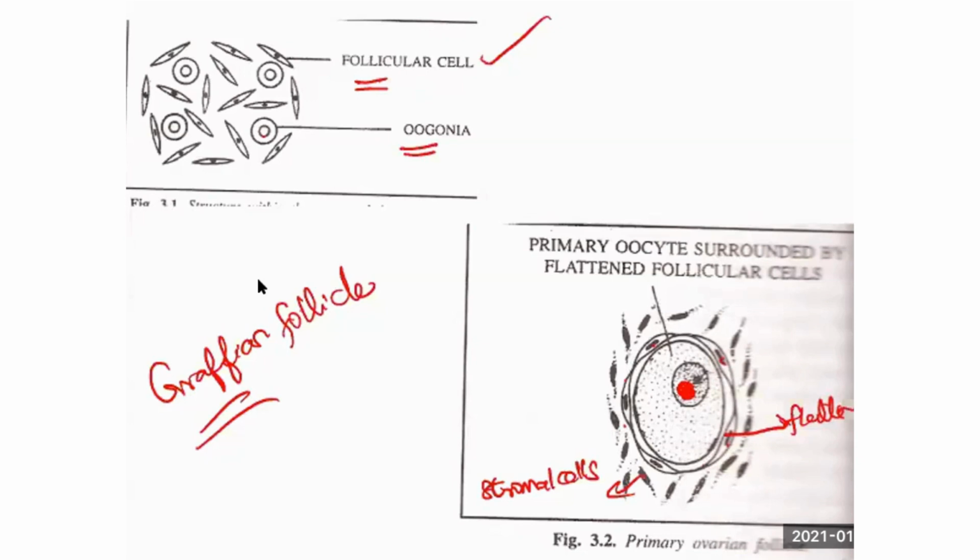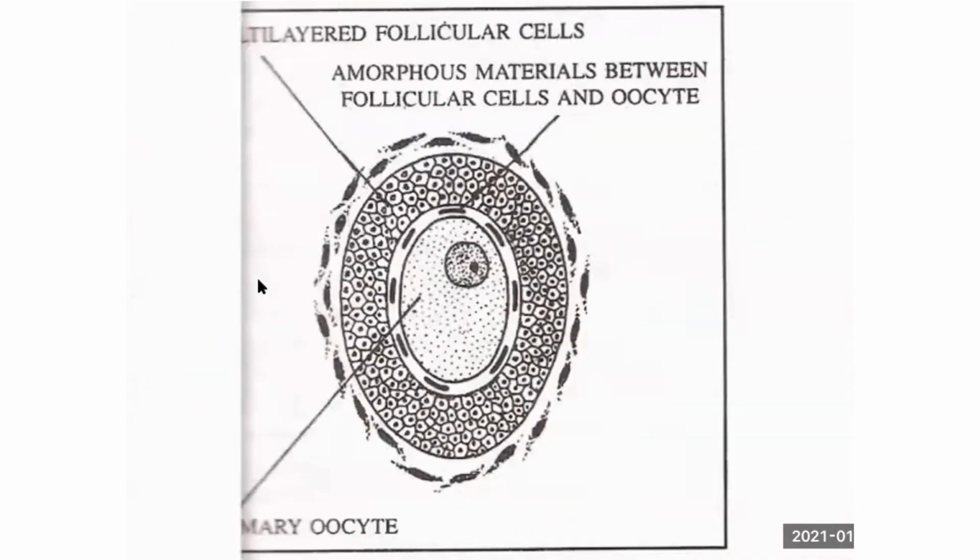So by now you should know how the follicle is formed. So many follicle cells are rearranged into flattened cells. Now what occurs on this picture? You get an enormous number of cells called membrana granulosa cells.